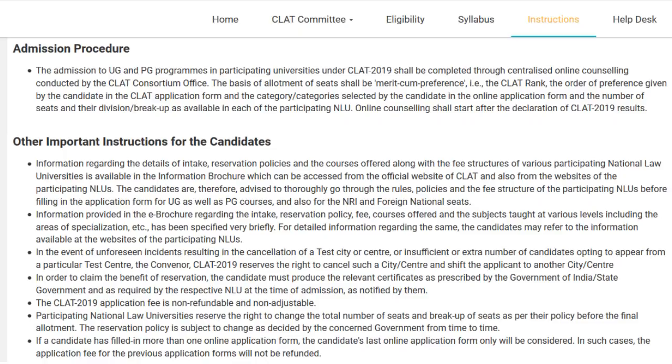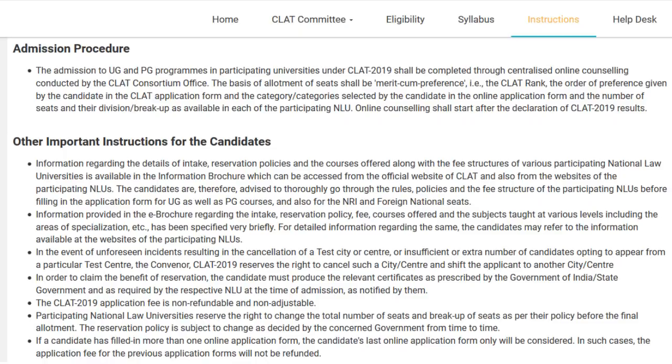Now to enter through this merit cum preference admissions counseling procedure, after the results come, you need to pay some 50,000 rupees. Alright, so please be ready to pay that much money after the CLAT results come. I know it's a huge amount.